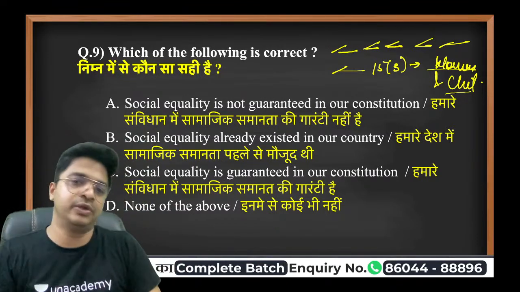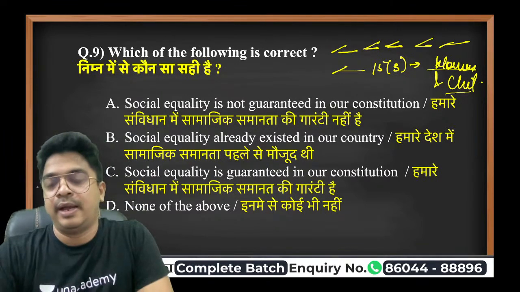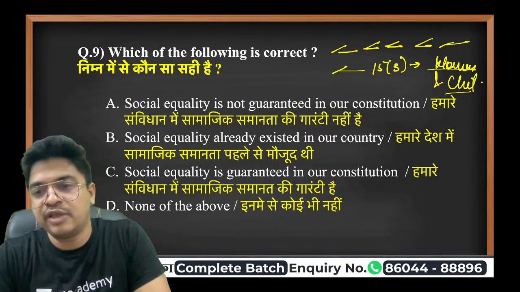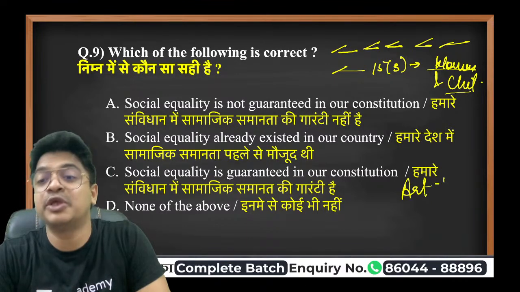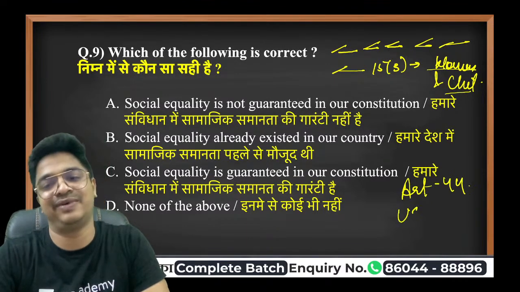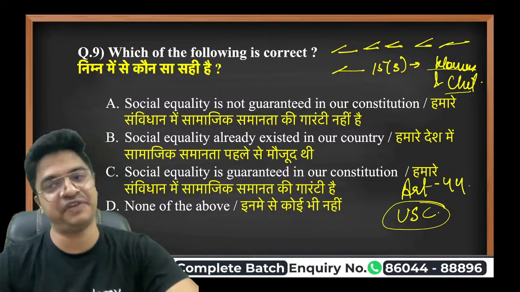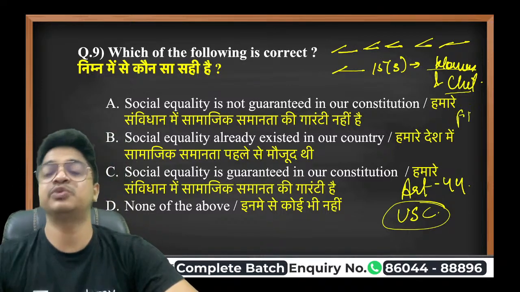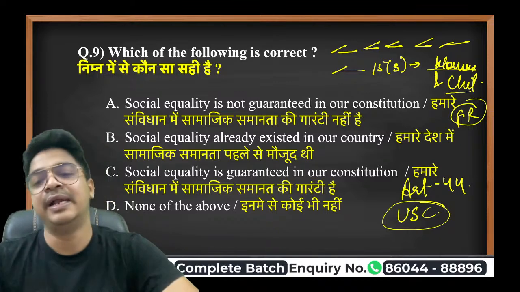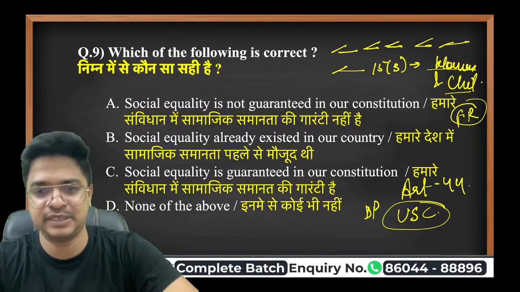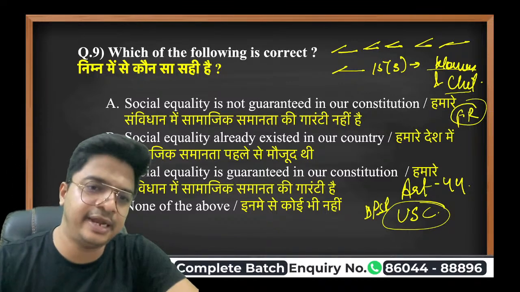Also, in the DPSP, Article 44 of the Indian Constitution calls for the Uniform Civil Code as well. So yes, social equality is guaranteed by the fundamental rights, and it calls for even more guarantee via DPSP. So this is our answer: is guaranteed.